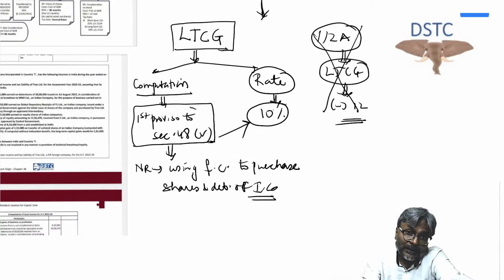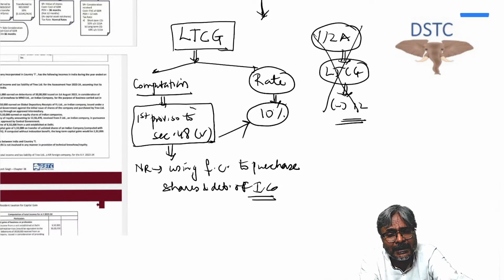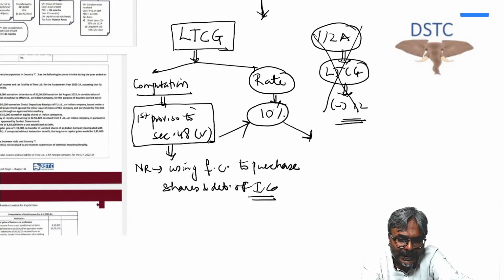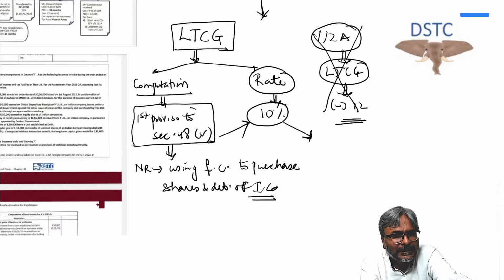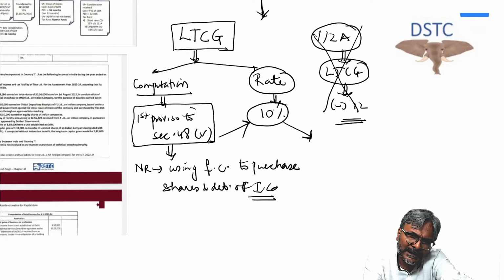Now supposedly there could also be a twist in the question, which we are going to do right now. They may say to you that this NRI does not want to pay the tax on the LTCG. Is there any other remedy available? If the NRI does not want to pay the tax on the LTCG, then yes, there is a remedy available.